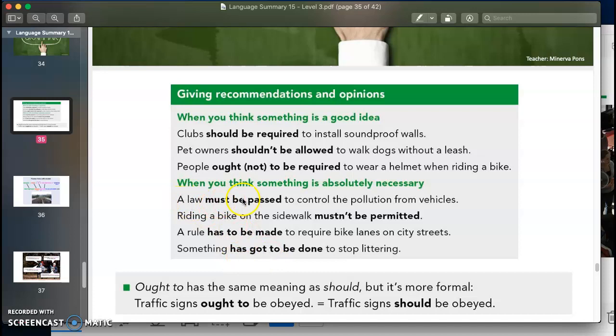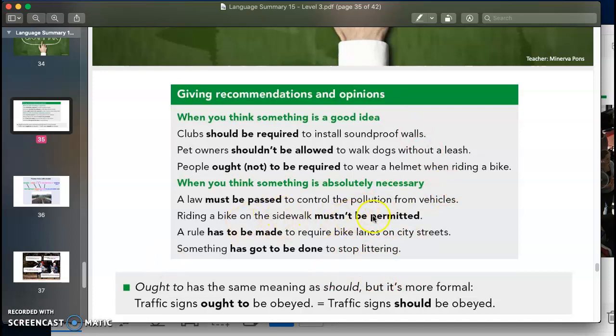So we have a law must be passed to control the pollution from vehicles. Riding a bike on the sidewalk mustn't be permitted. A rule has to be made to require bike lanes on city streets. Something has got to be done to stop littering, so to stop people throwing garbage on the floor or on the streets, on public spaces.